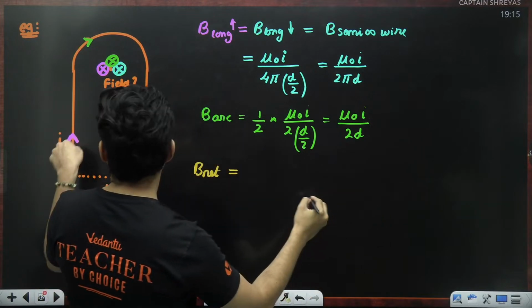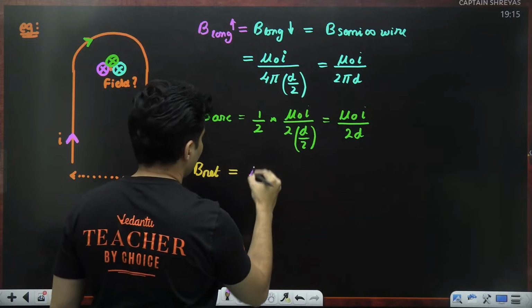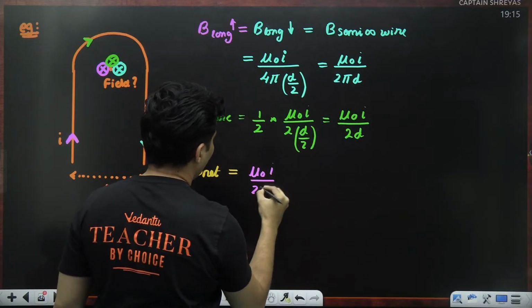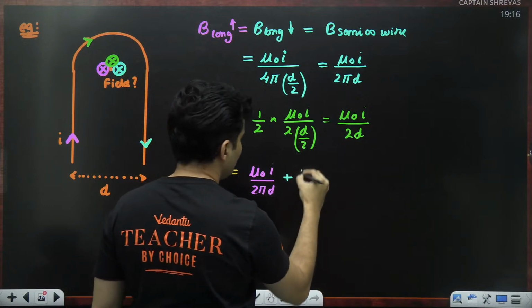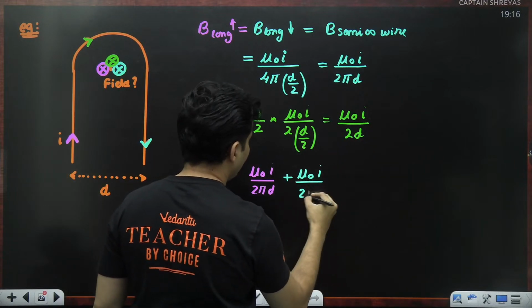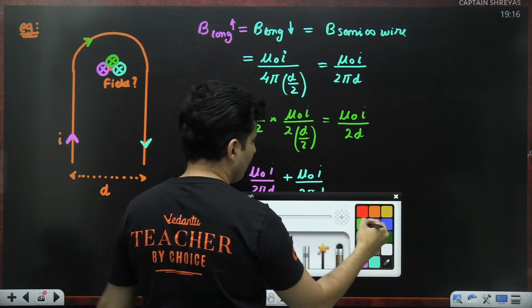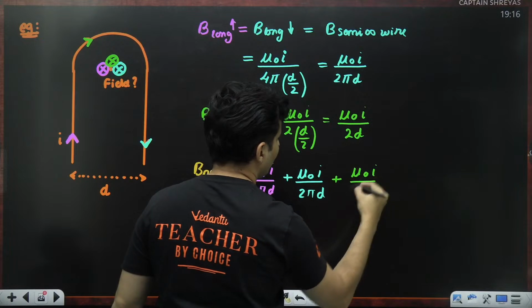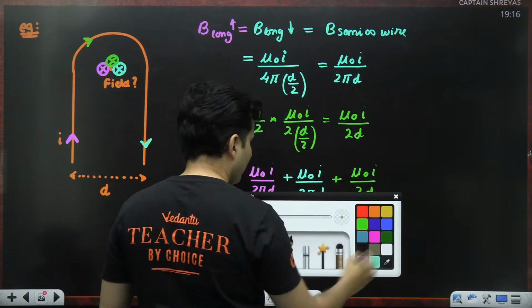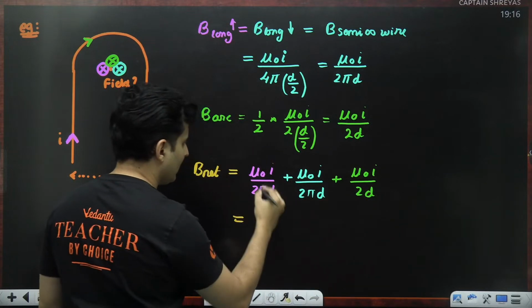One contribution from the pink one, so this is mu naught I divided by 2 pi d. The one from the blue one again is mu naught I divided by 2 pi d. Lastly, from that arc on the top, which we just figured out, mu naught I by 2d. A lot of terms are common.